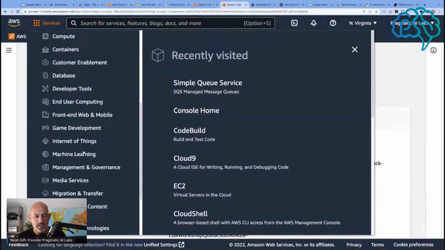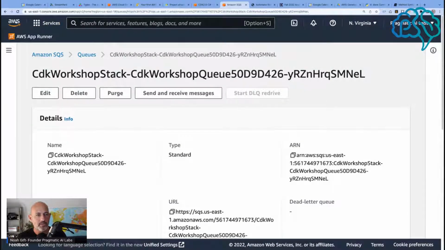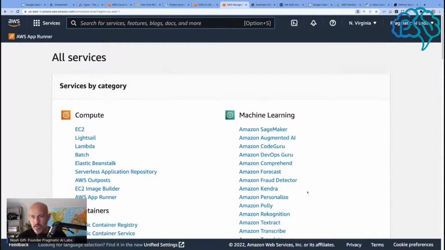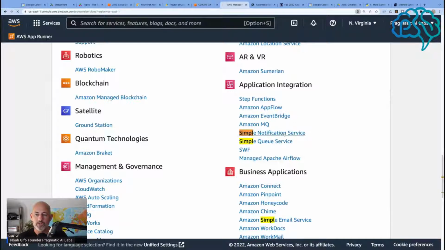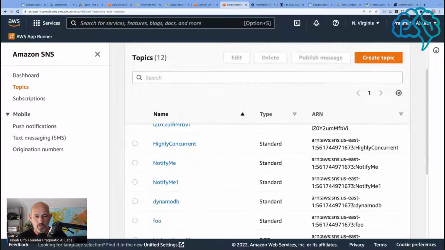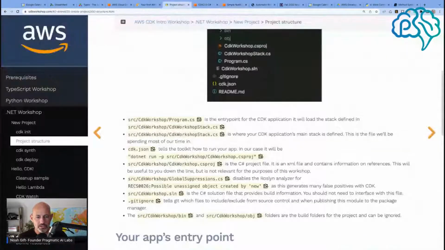services here and look at SNS. Let's go back to AWS here. View all services, SNS. So, the notification service, what's up and running. I guess here we go, workshop. Yeah, I don't know where this is coming from, but it created it. Okay, good. So it created that structure.